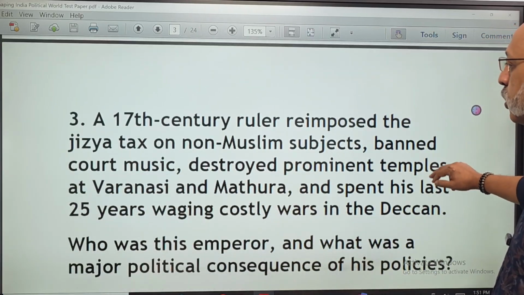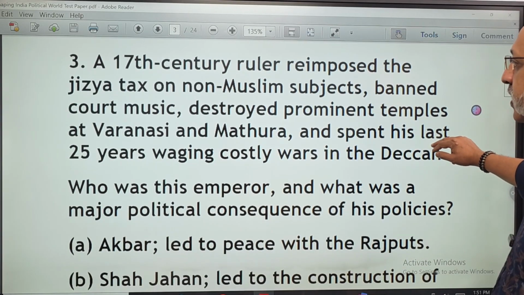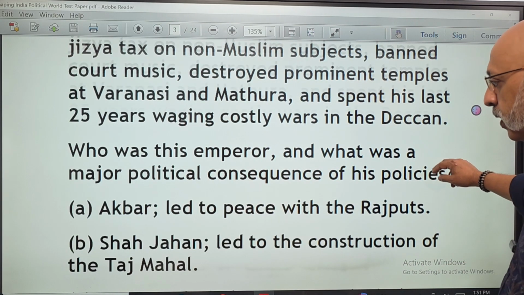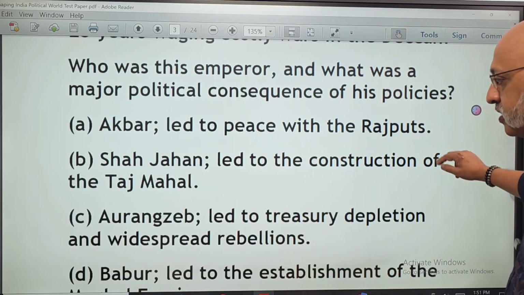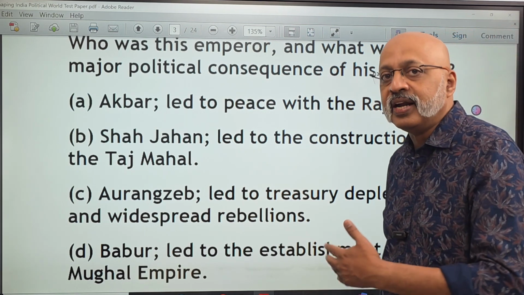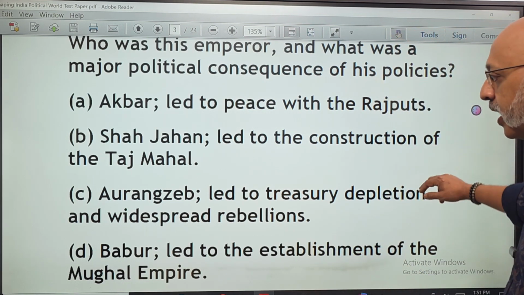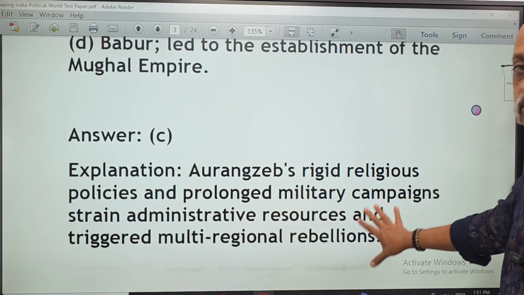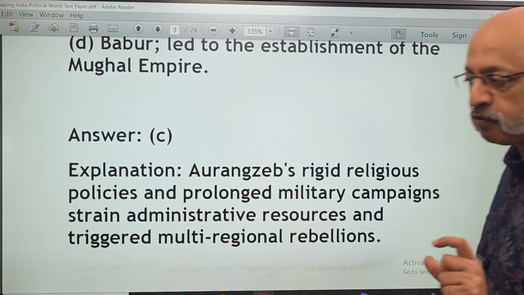A 17th century ruler reimposed the jizya tax on non-Muslim subjects, banned court music, destroyed prominent temples at Varanasi and Mathura, and spent his last 25 years waging costly wars in the Deccan. Who are we talking about? Akbar, Shah Jahan, Aurangzeb, or Babur? If you have studied them in detail, it will be pretty simple to understand that we are talking about C, Aurangzeb. After each one of them, I've given this one-line explanation for you to understand.